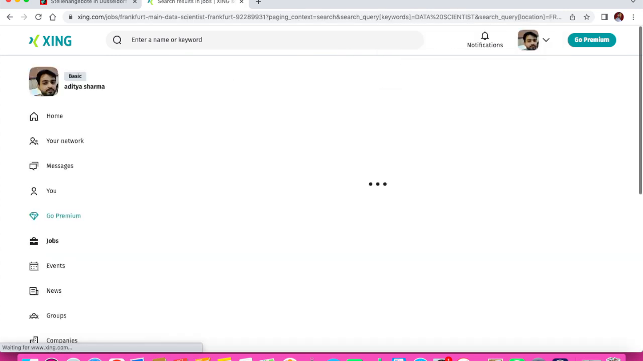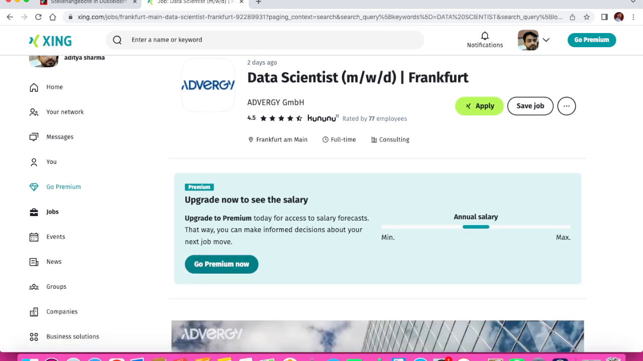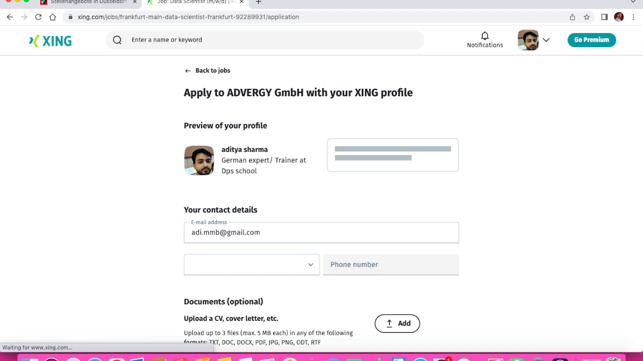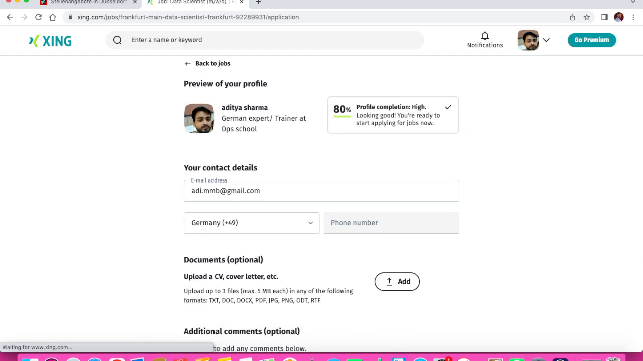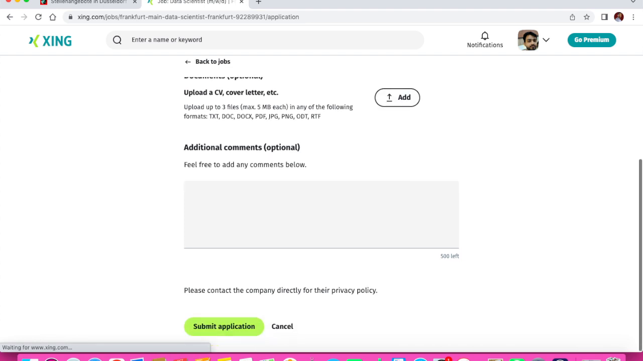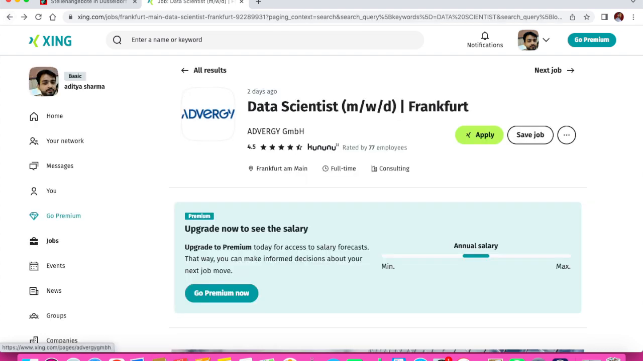Okay, I'll just click here. I'll read the details here. If I want to become a premium member, I can click here and pay some amount, or if I wish to apply, I can click here, apply. Okay, this is my profile, my resume is already here. Then I can upload my updated CV. Any comment I can write here, and then I can submit. That's so simple. Okay, very simple process.